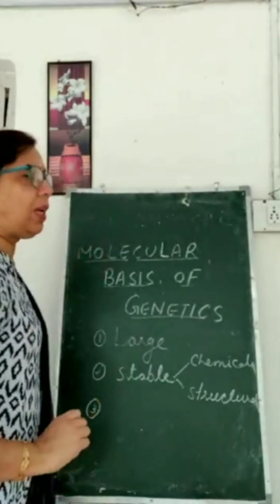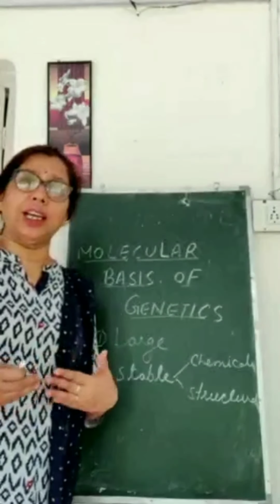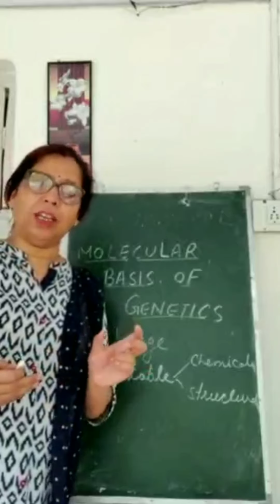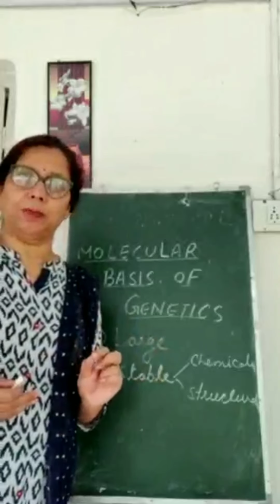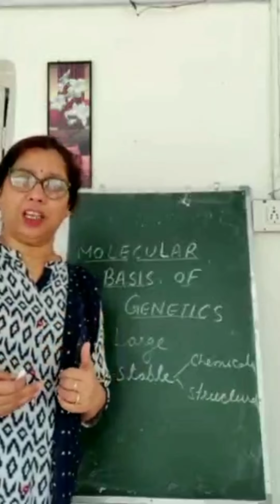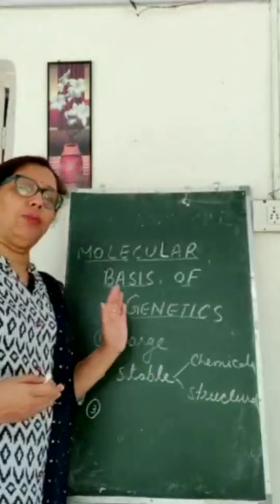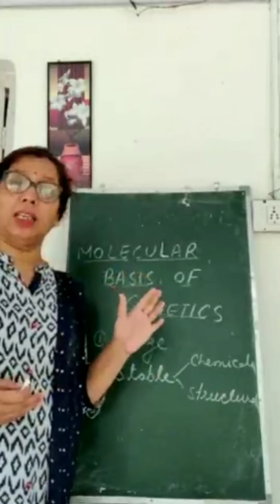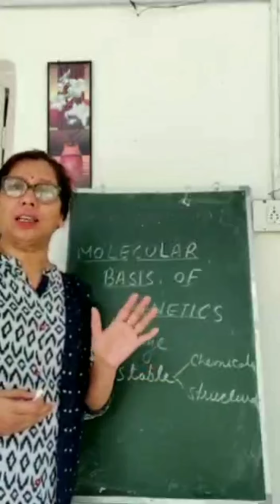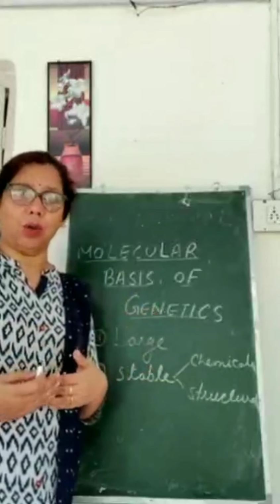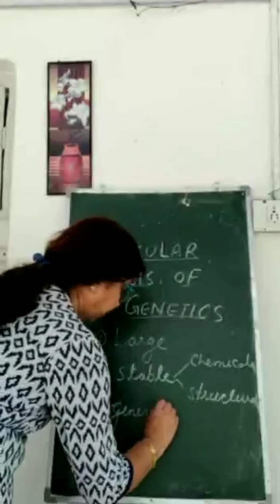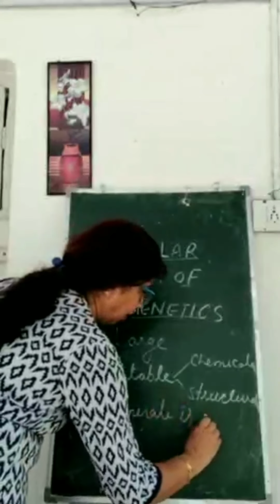Third, it should generate its replica. It should duplicate. Replication is also known as duplication. The process of making your own same copy is called replication. So whatever genetic material we are considering, that molecule should have this capacity to generate its replica, to make its own copy.